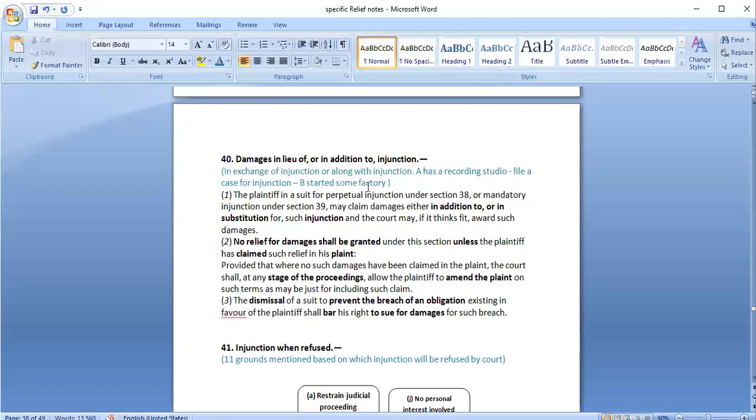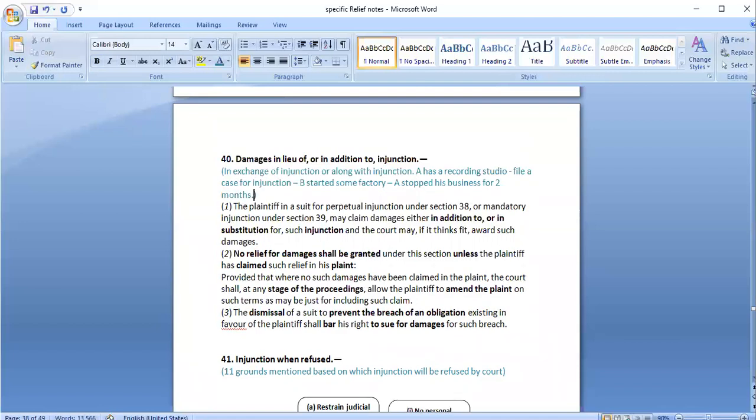B was anyways not allowed to start a factory in a residential area. Because of those noise and all, A could not record or continue with his business. A stopped his business for 2 months because of all the disturbance.